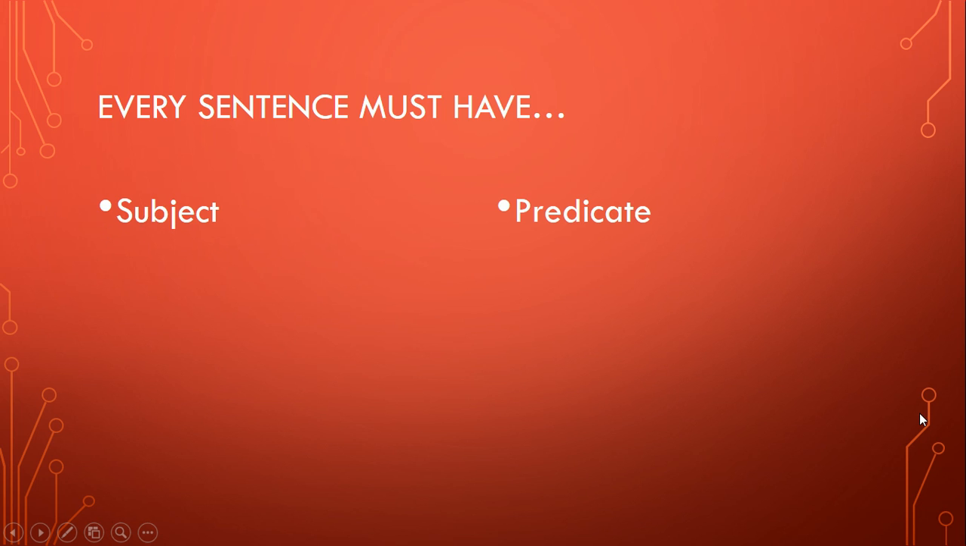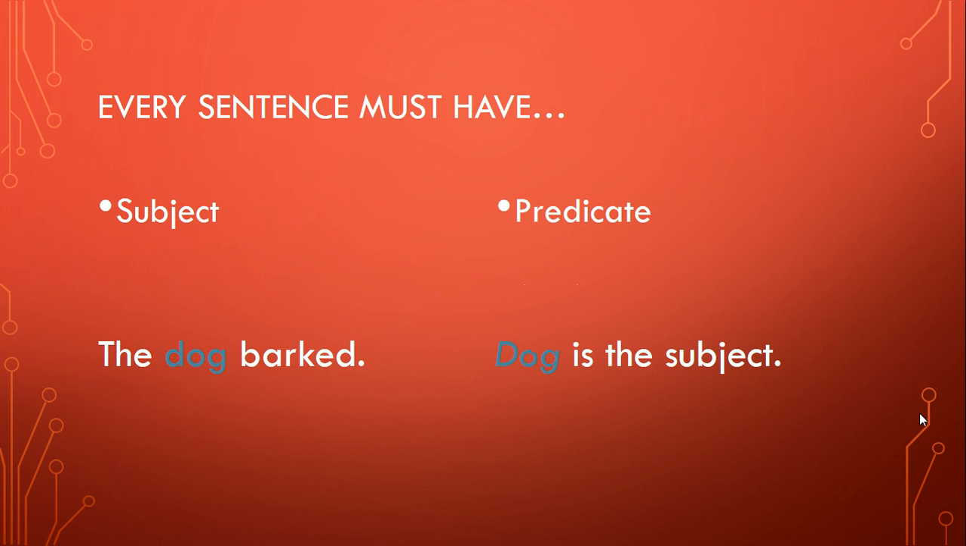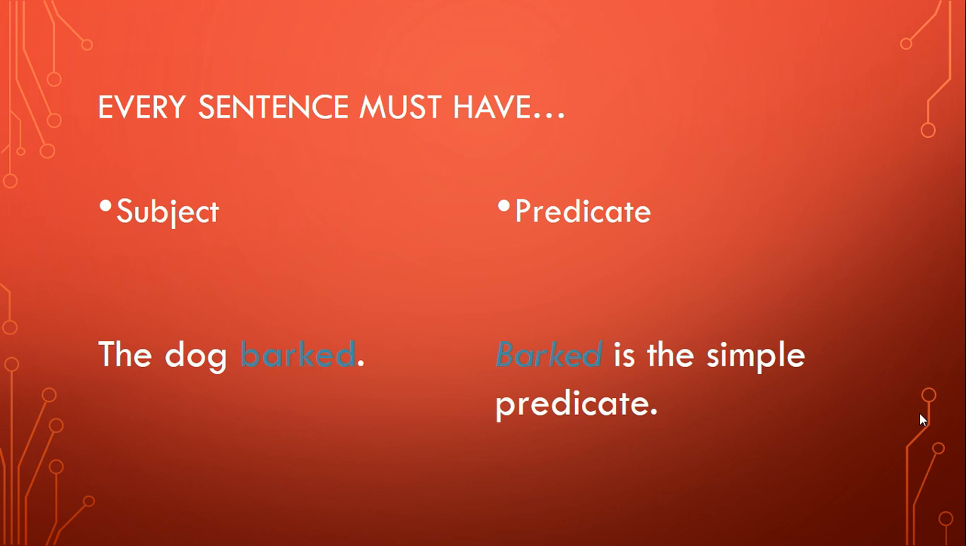So let's look at an easy example. The dog barked. What is the subject of the sentence? Dog is the subject. Dog is doing the action. We should always ask ourselves that. What is the action that the dog is doing? Barking. The dog barked. So barked is the simple predicate, or the verb, or the predicate. Or let's say it's the simple predicate.